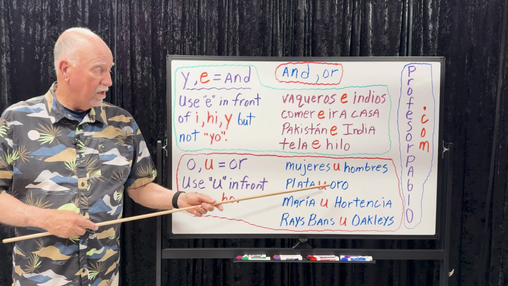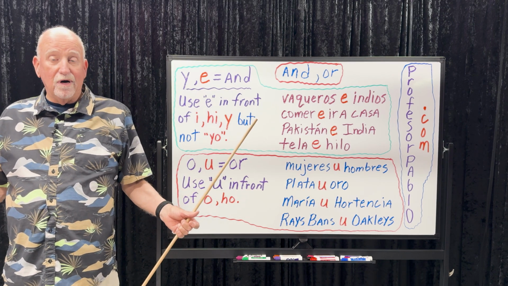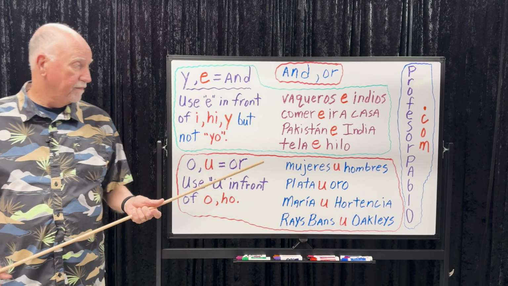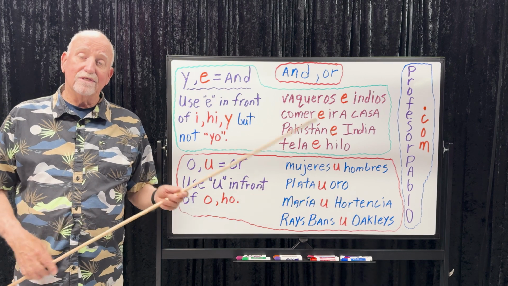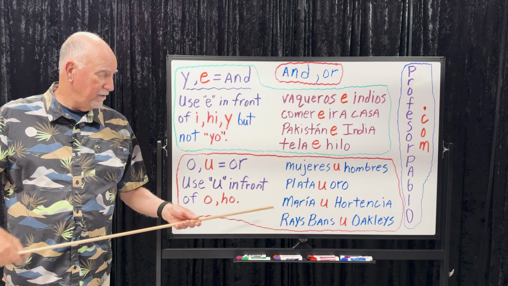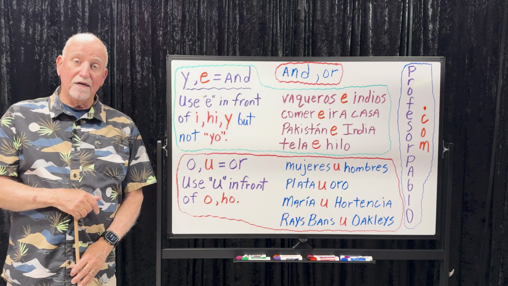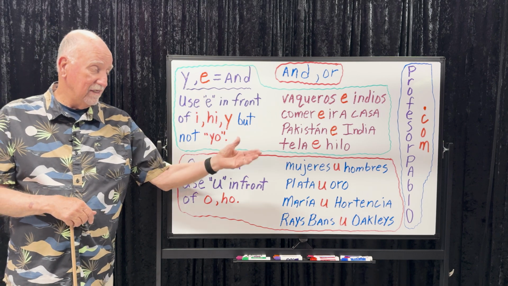Silver or gold. Plata u oro. ¿Qué quieres? What do you want? Plata u oro. Silver or gold. Maria or Hortensia. Hortensia is also not just a name, but the hydrangea flower. Here we go. Maria u Hortensia. Mary or Hortensia.